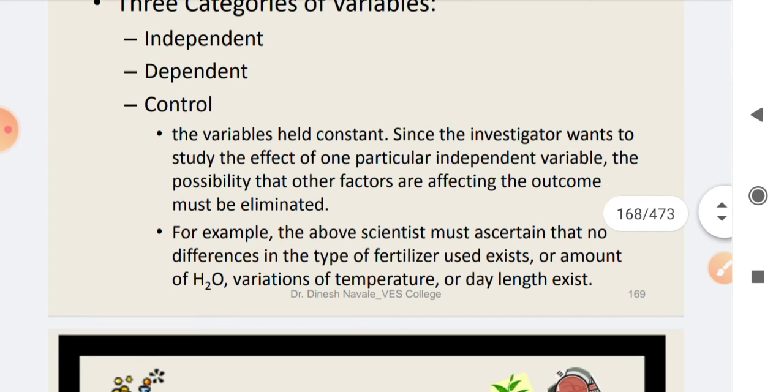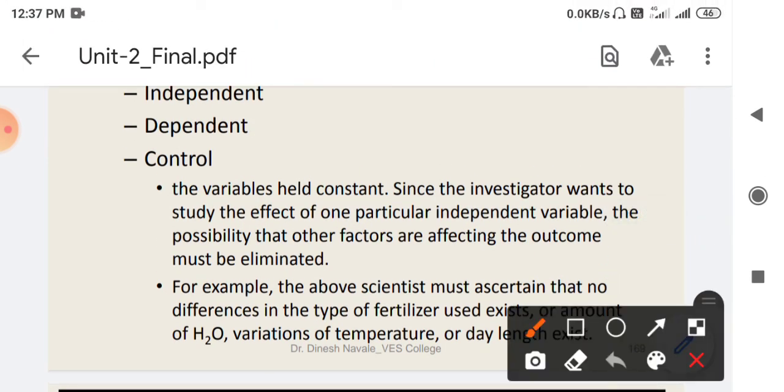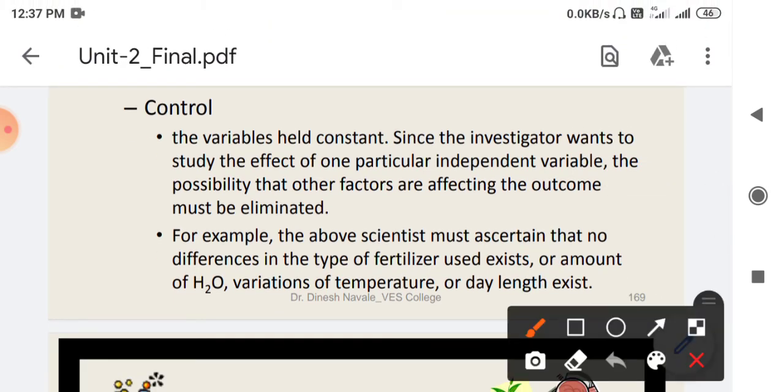And the last is the control variable, which is the variable that is kept constant. Since the investigator wants to study the effect of one particular independent variable, the possibility that other factors are affecting the outcome of the result must be eliminated in advance.